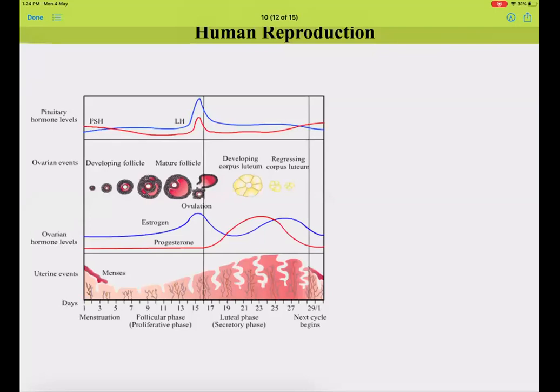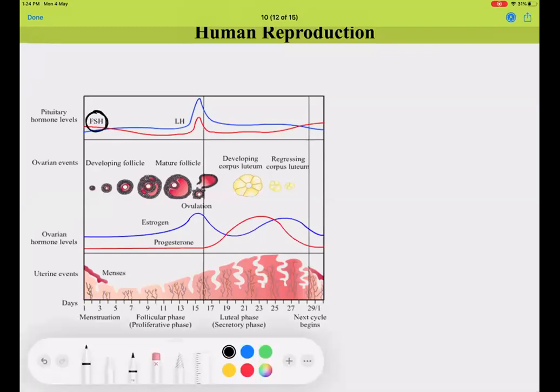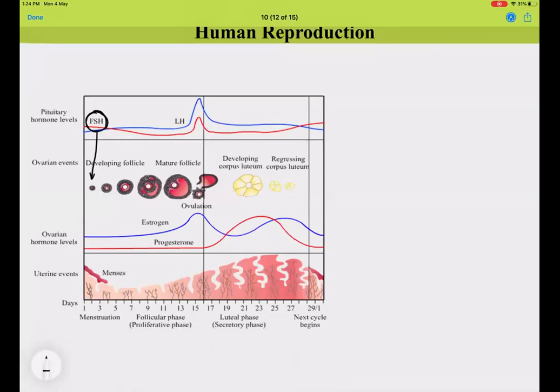When a woman reaches puberty, the FSH level triggers the follicle to develop. The primary follicle starts to develop, and once the Graafian follicle is formed, the follicular cells slowly start releasing estrogen. There is a small spike of estrogen, which I'm representing with another color.